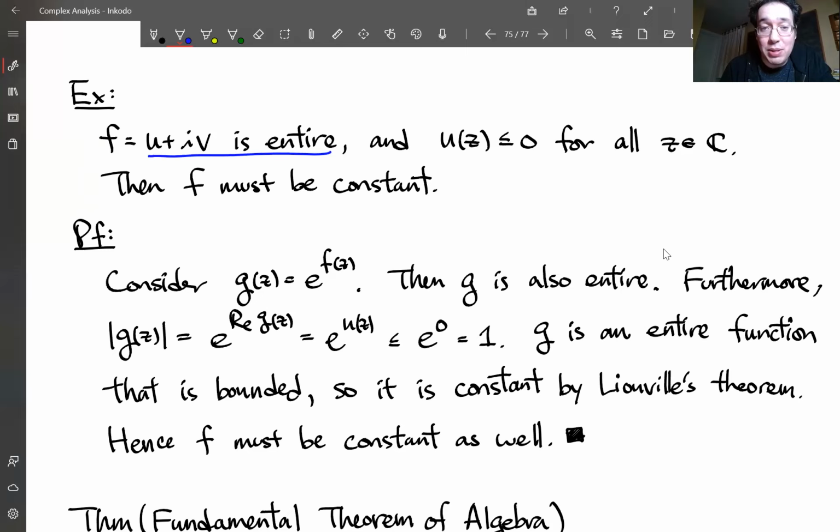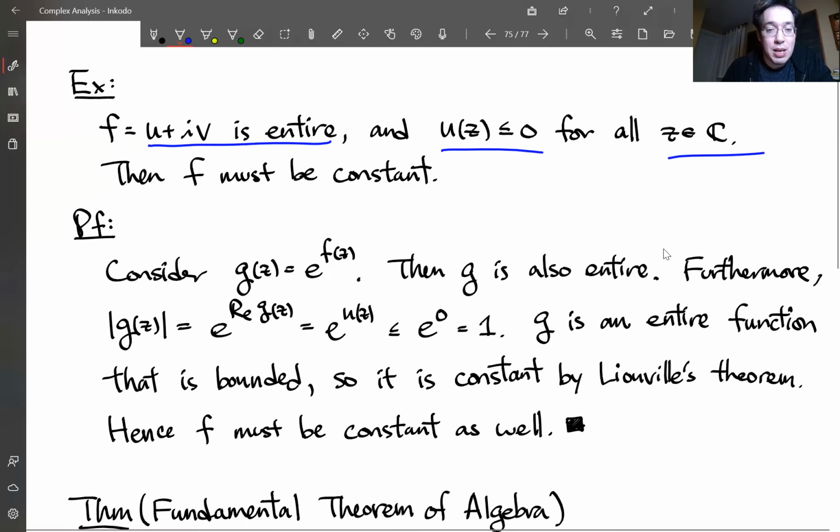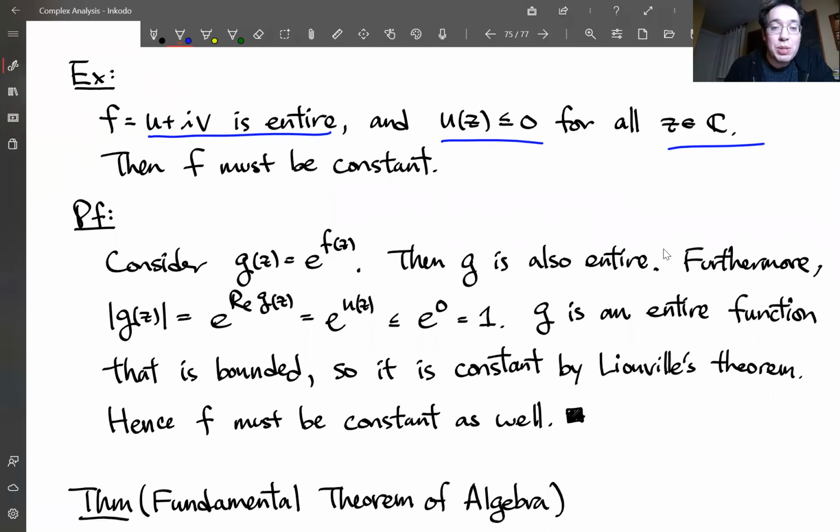This doesn't have to be bounded, but suppose its real part is less than or equal to 0. So the real part is non-positive for all z. Then f must be constant. So how could we use Liouville's theorem for this? What we're going to do is use the entire function e to the f, and claim that this guy is constant.